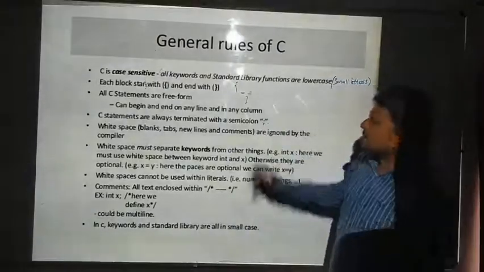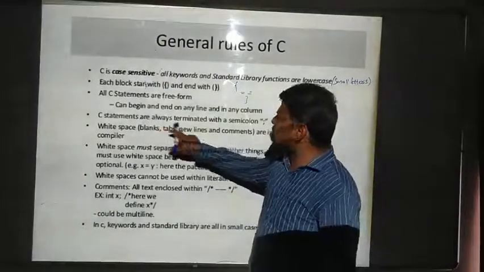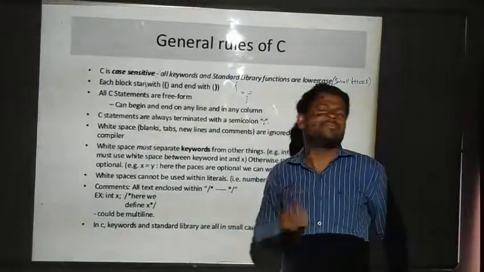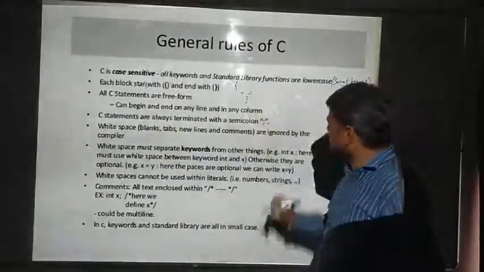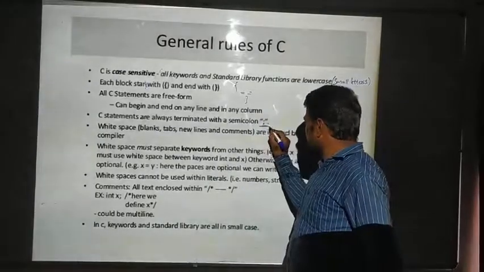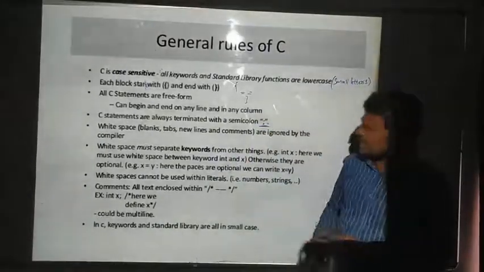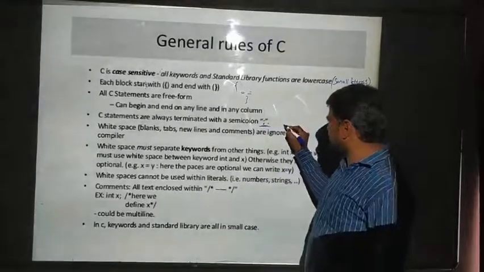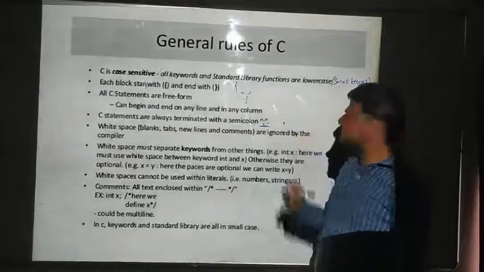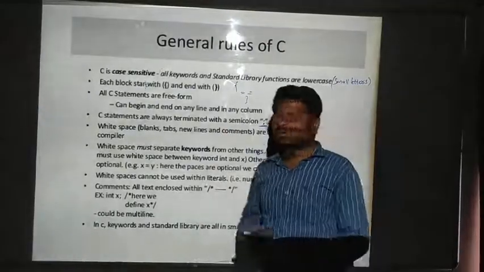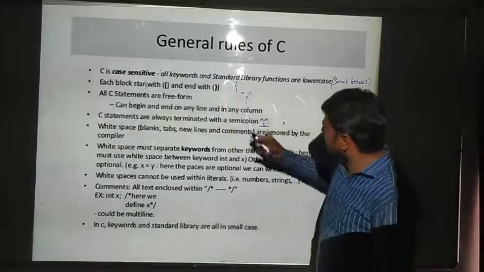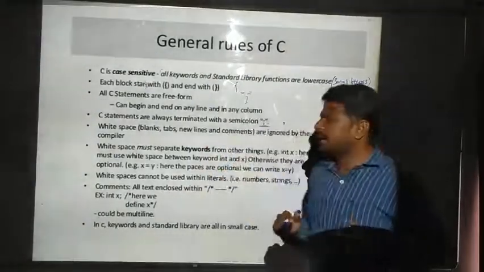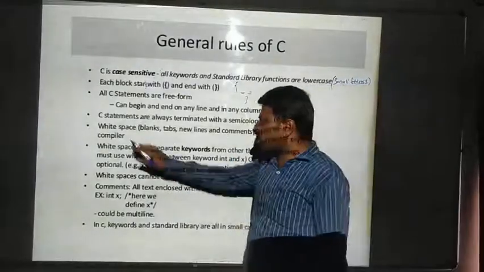So next, C statements are always terminated with a semicolon. Whatever the statement is in the C language, it must be terminated. Terminated means at the end you have to give the semicolon symbol. You know the semicolon symbol, right? On the keyboard you will see this is the semicolon symbol. By giving this, it means that the statement has ended there.